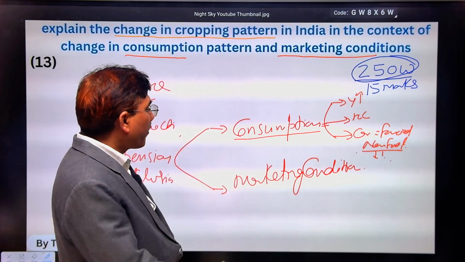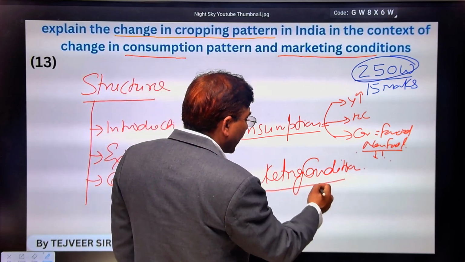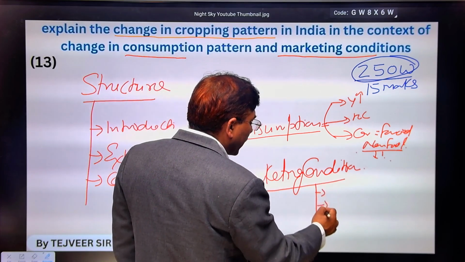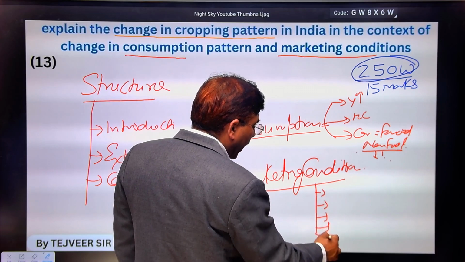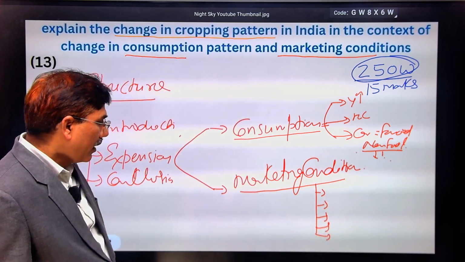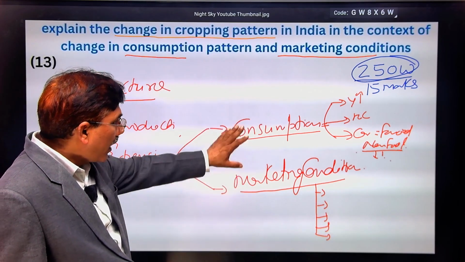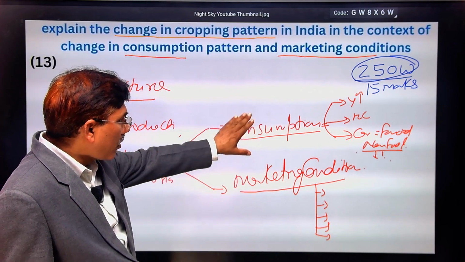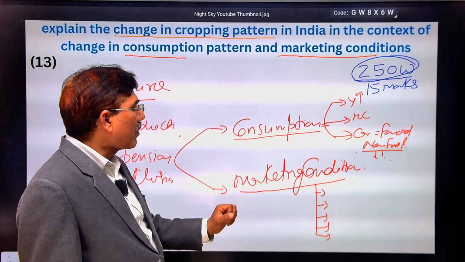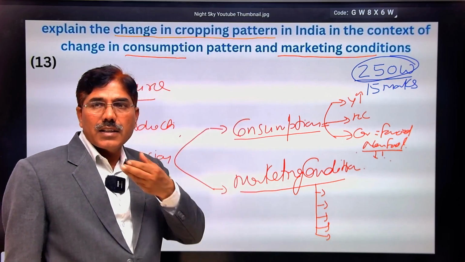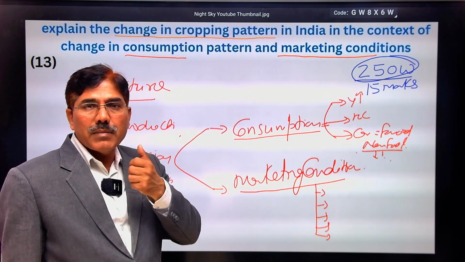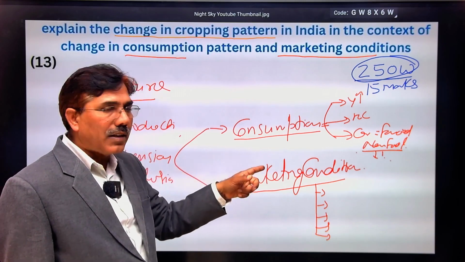In the second para, marketing conditions are determined by multiple factors, which you have to explain under this subheading. Under marketing conditions, you will elaborate more in comparison to consumption pattern. What are the main determinants of cropping pattern in marketing conditions?